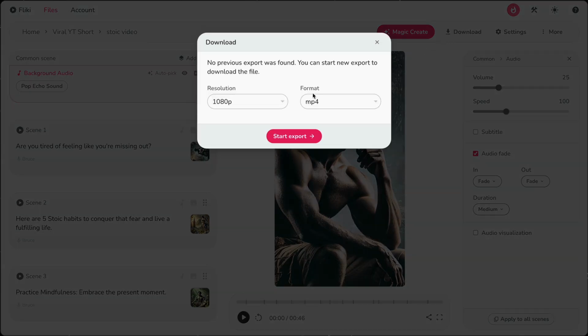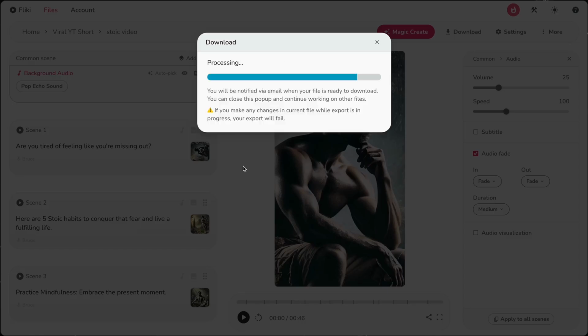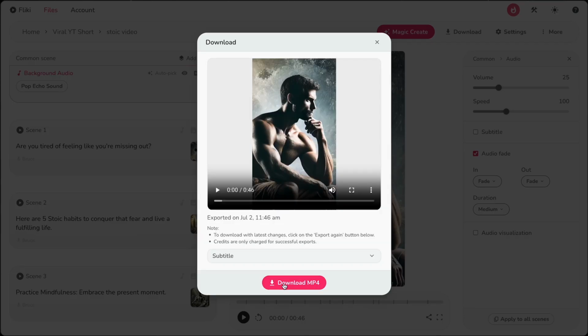Now, let's finally download the video. Choose the video resolution and format, then hit the Export and Start button. Fliki will render the video, and you can download it to your device.